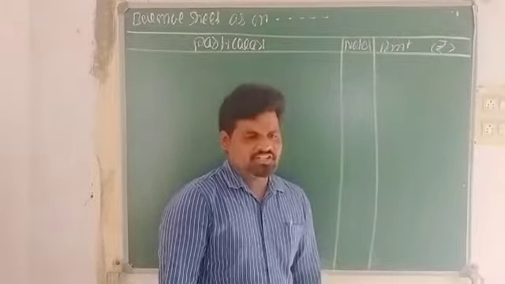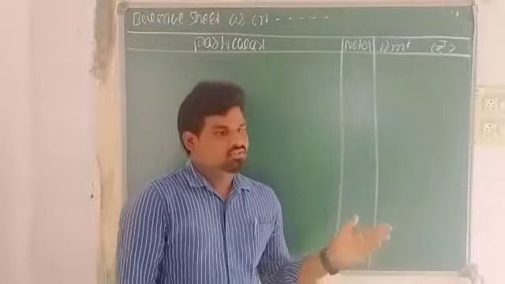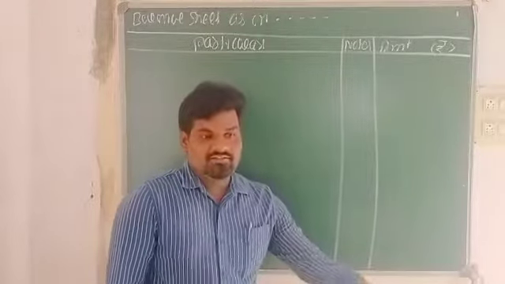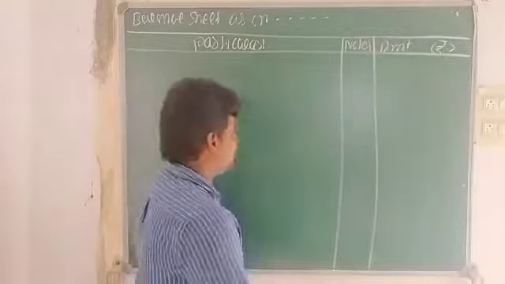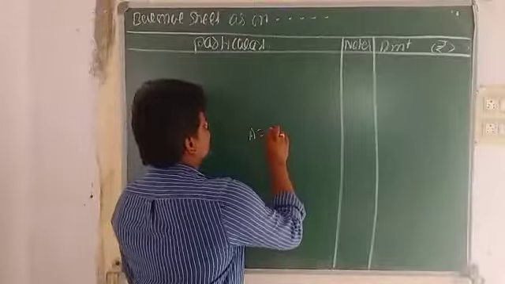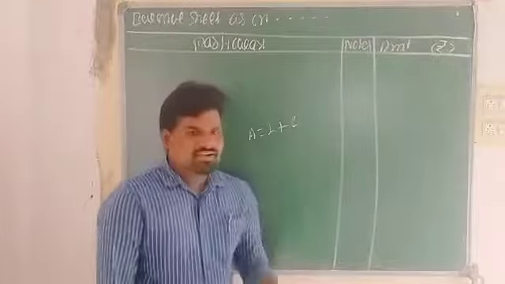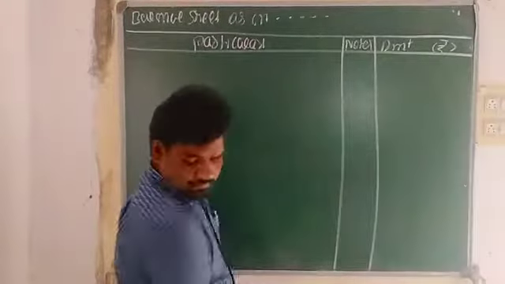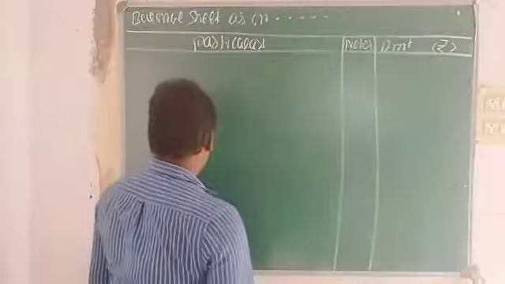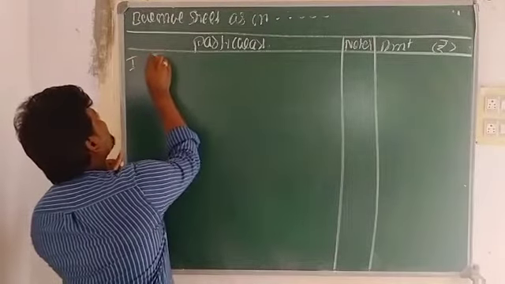A balance sheet has two sides: liabilities on one side and assets on the other. The balance sheet always follows the equation: assets are equal to liabilities plus capital. In this equation only we can follow the balance sheet. Clear? In the first step, equity and liabilities.